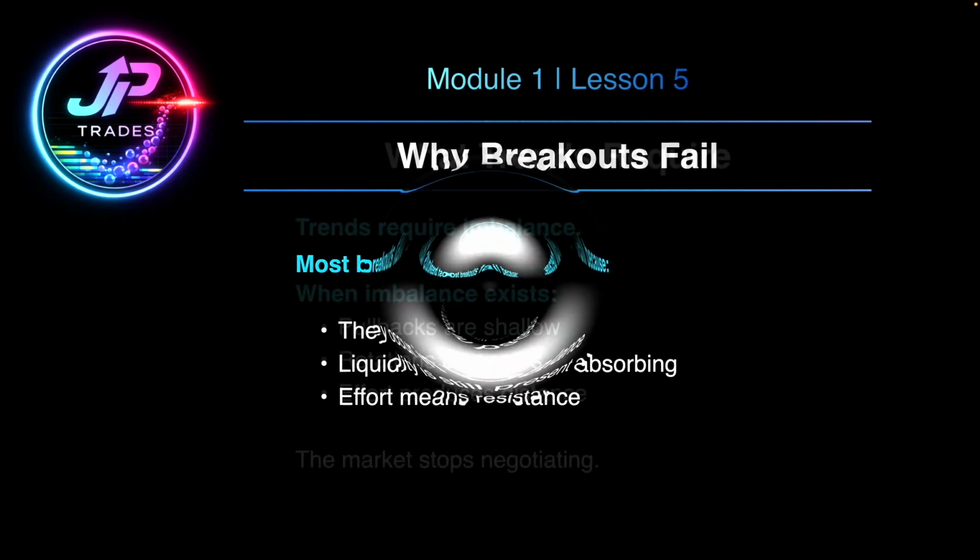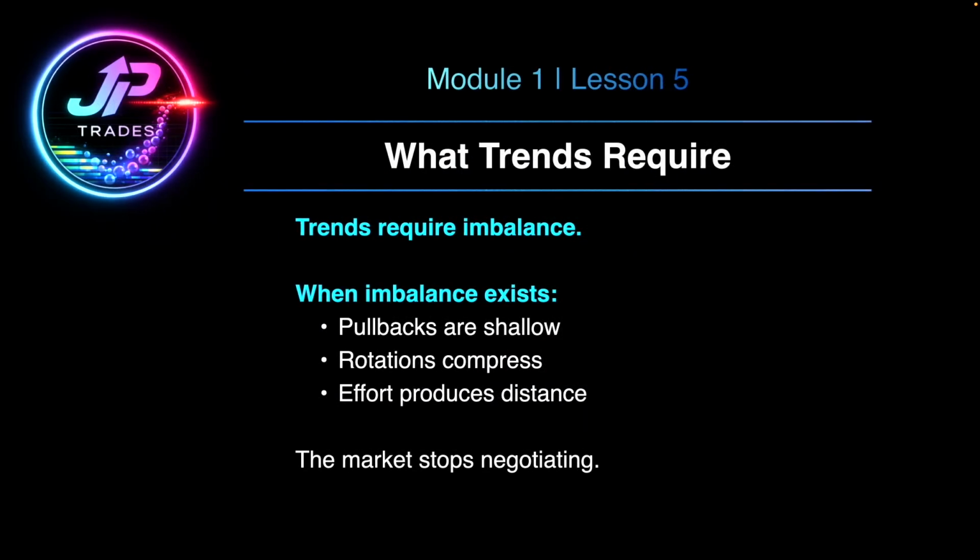Now, trends, on the other hand, require imbalance. They require one side to step away. That happens when liquidity is cleared on one side of that range. They require permission, not force. So once price enters imbalance, behaviors change. Expectations should change. Pullbacks are usually very shallow. Rotations compress, and effort produces distance here. The market is no longer negotiating, it is discovering.